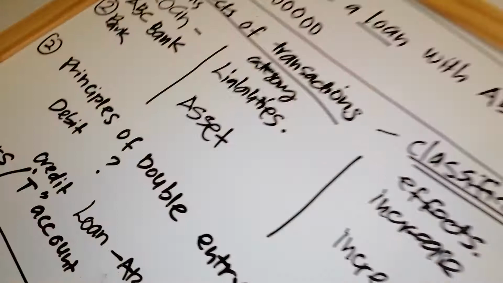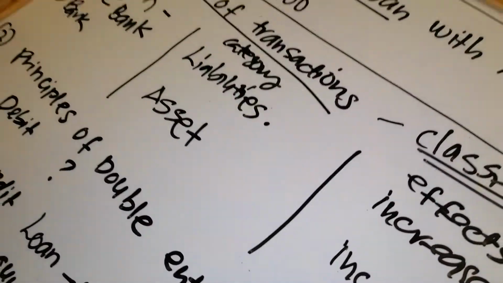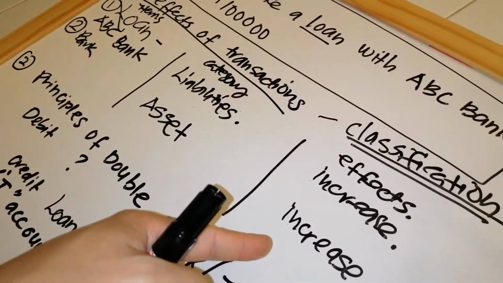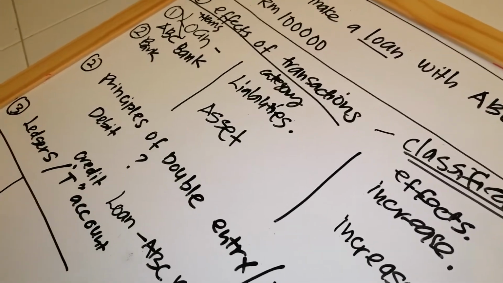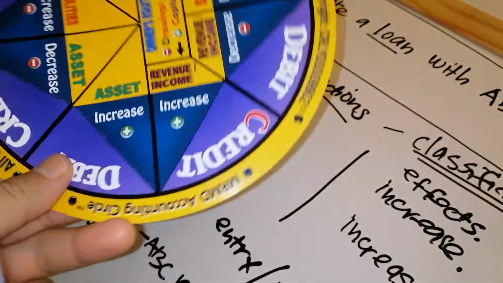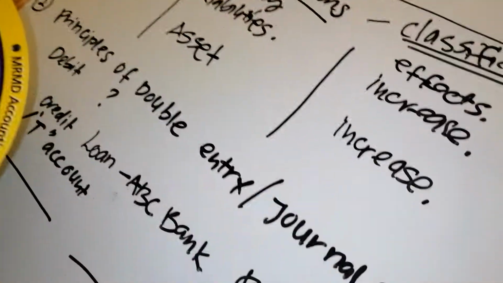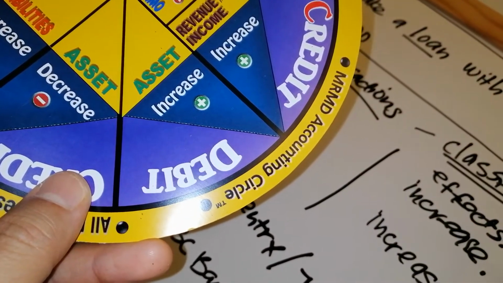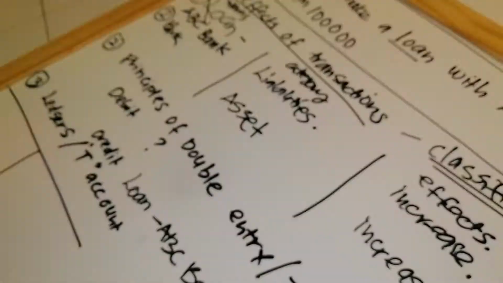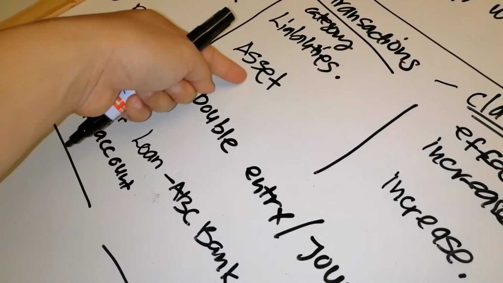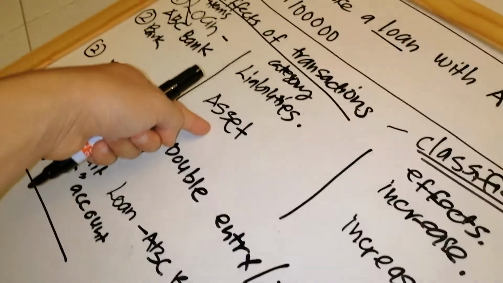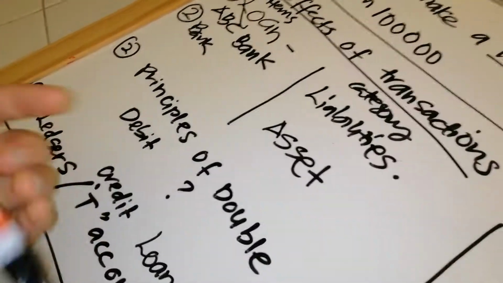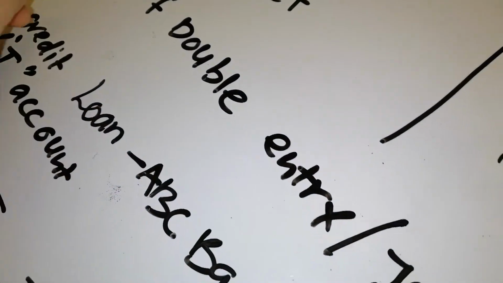Okay, so we are done with the first one. Then you go to bank. Bank is an asset and it increases, so you check your circle. The category is asset, and this asset increases. When asset increases, we record it under the debit side. Asset increase, debit side. So the debit here is the asset, but do not debit the category. The specific item that we put here is bank. So, debit bank.